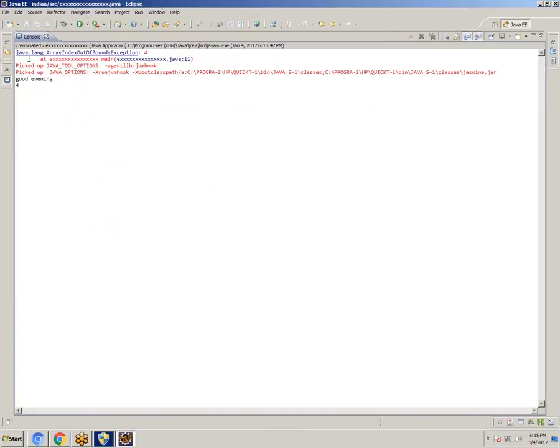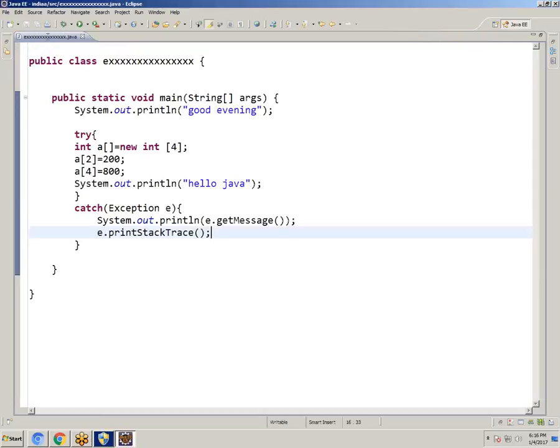Okay, now I can get it. Java lang ArrayIndexOutOfBoundsException 4. Okay, right, I got it. Actually I gave size 4, so the array index starts with 0, 1, 2, 3. So it is the out of bounds exception. That's the reason. So if you want a clear console, always we will use e dot printStackTrace.